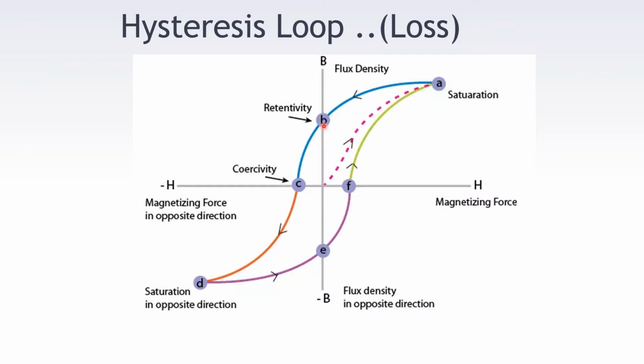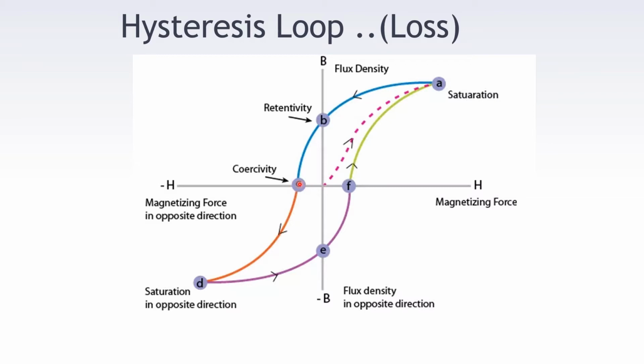To completely demagnetize that material, the magnetizing force is applied in the negative direction or in the reverse direction, and as it is increased in the reverse direction, at the point C we will get zero magnetism remaining in the material. So at the point C the flux density B will become 0, and this point, that is OC on the x-axis, is called the coercive force, which is required to demagnetize the magnet or ferromagnetic material.